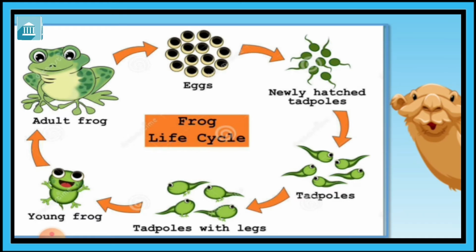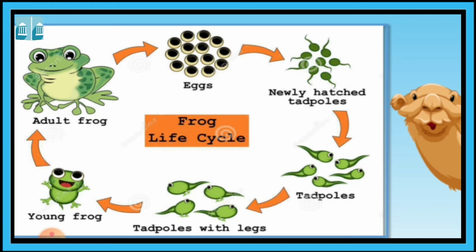You can see the tail is there, but there are no legs. And newly hatched tadpoles become tadpoles, now tadpoles with legs, and then young frog, and young frog becomes adult frog.